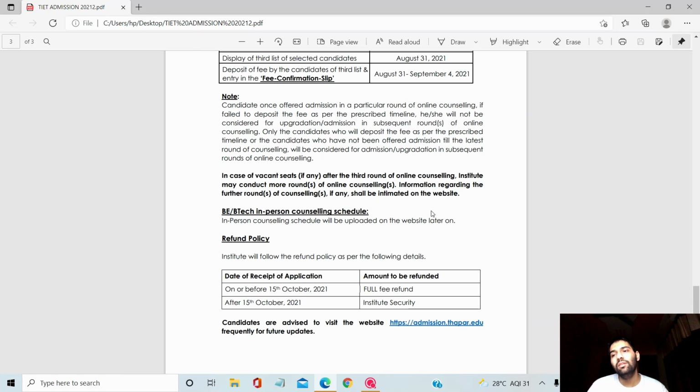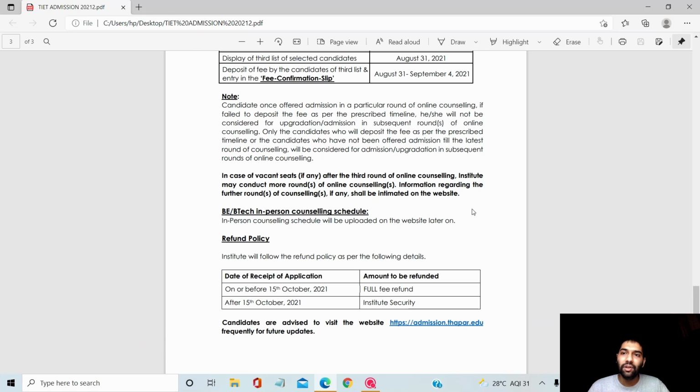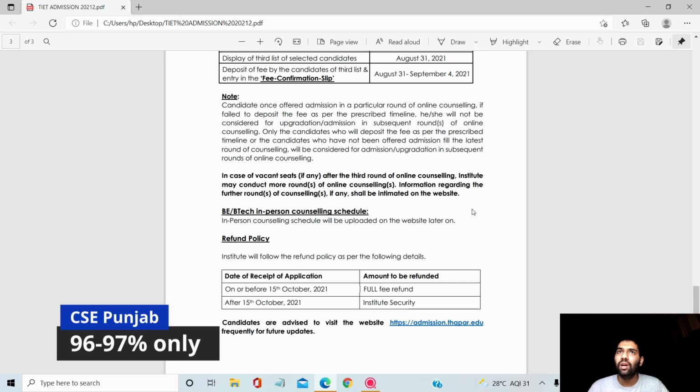For getting a CSE branch through boards marks, the cutoff might go around 96, 97 for general outside Punjab. It can also go higher because we cannot predict anything with 100% surety. For Punjab students, it remains quite similar to outside Punjab students for CSE. So you can look at around 96 to 97 for Punjab as well.